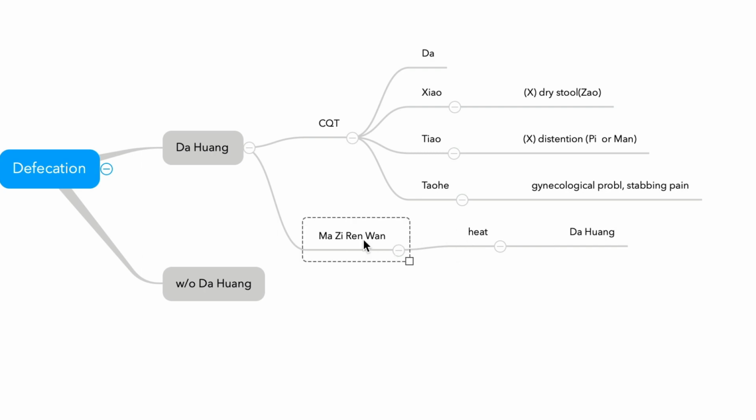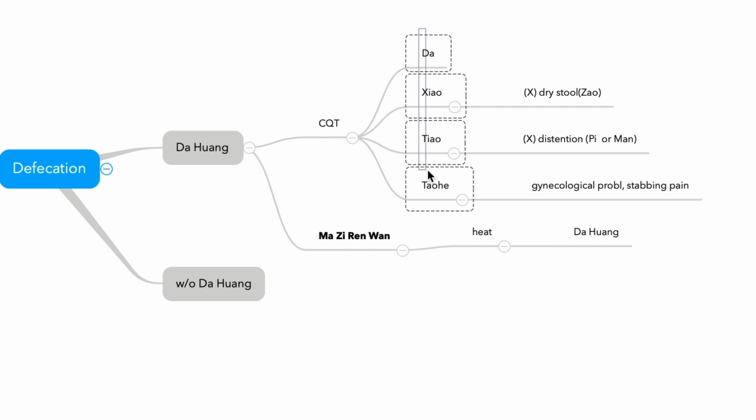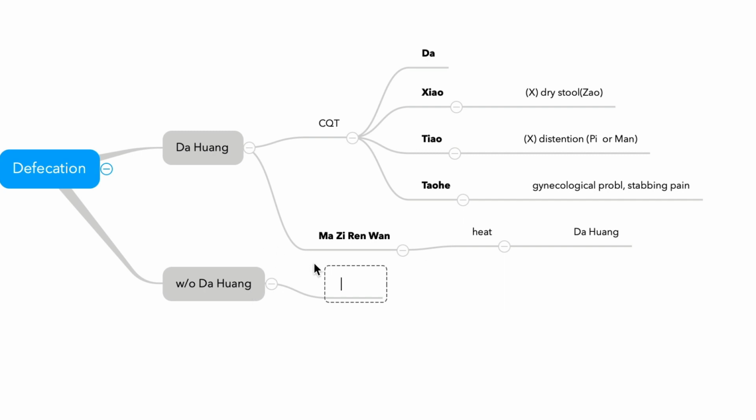So many students miss this question just because they assume this is a very nurturing and lubricating formula. In 83 formulas, this is the only formula which does not have Mahuang inside. So this formula only nourishes and lubricates the intestine.